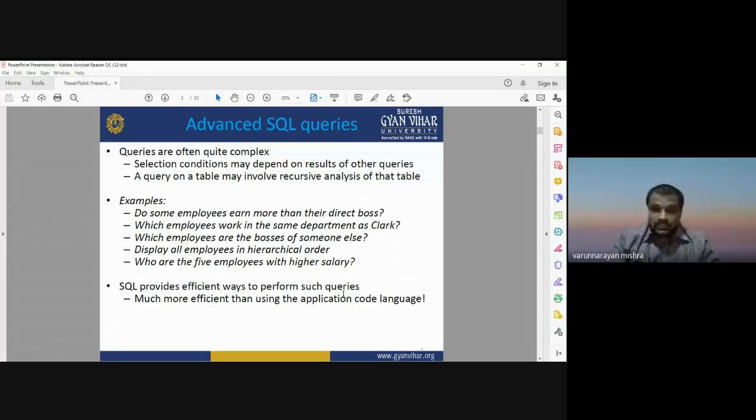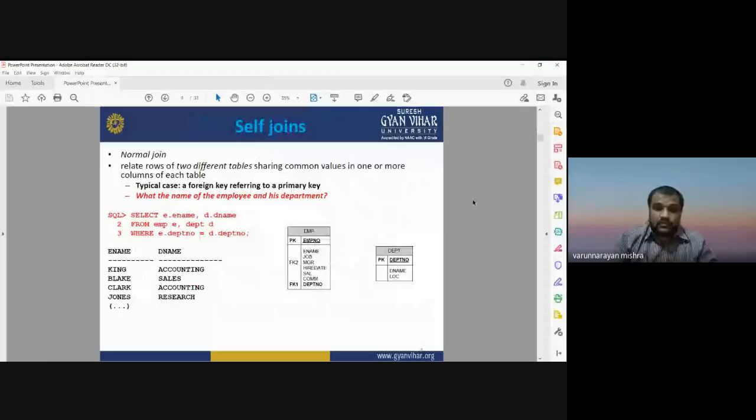Now we will see what a self join is. A join means we are going to join two separate tables. There may be two types, normal join and self join. When we are talking about a normal join, it combines the rows of different tables.